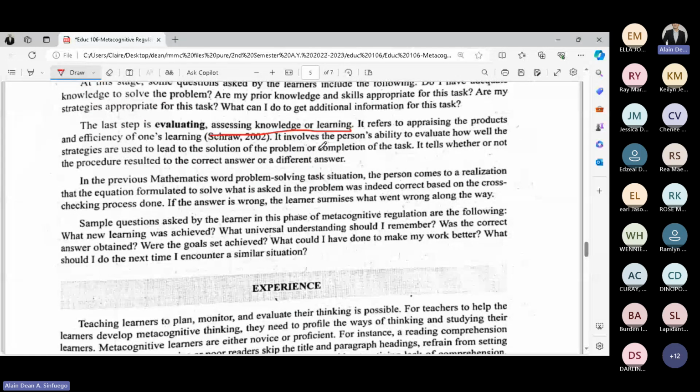Kumbaga, once you monitor, once the task is done, you try to check saan ba nagmali. For example, yung sa FOIL method in multiplying binomial expressions, mali lagi gyapon ang result or ang answer ko. That's the time you evaluate. Okay? Where did I go wrong? Or what went wrong along the process?